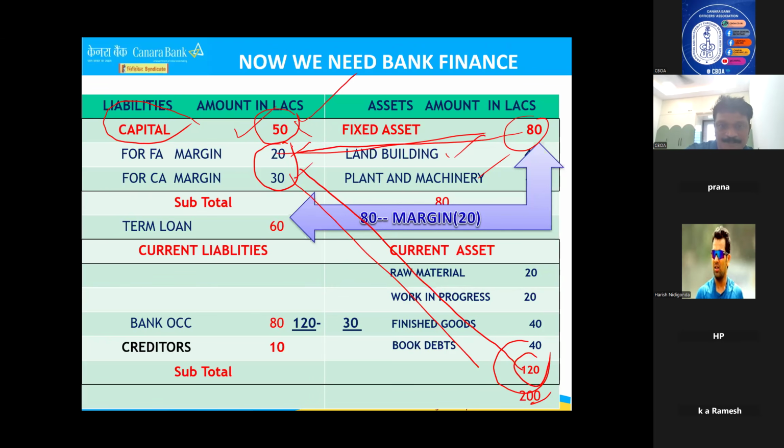Now, ultimately, 50 lakhs capital he brought. So naturally, when the remaining amount is 20 lakhs, 50 lakhs is over, meaning remaining 60 will come to term loan, and the bank will finance the remaining 90 lakhs for the purchase of stock.